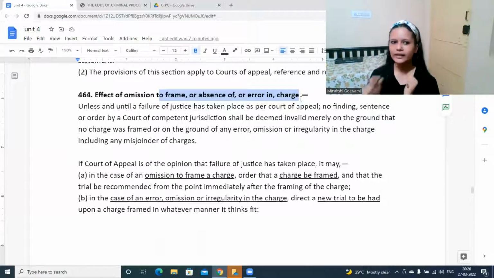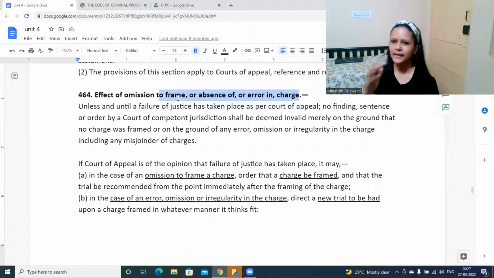But what if there is an omission to frame charges, charges were not framed, some points were missing in the charge, or there is some error or problem in the framing of the charge? What will happen in such cases?